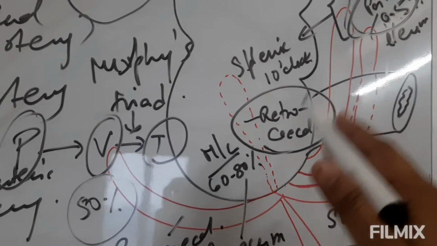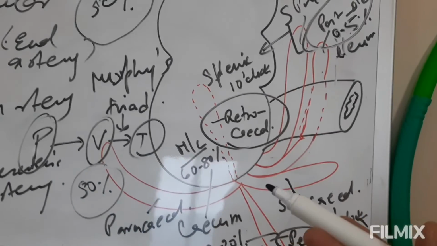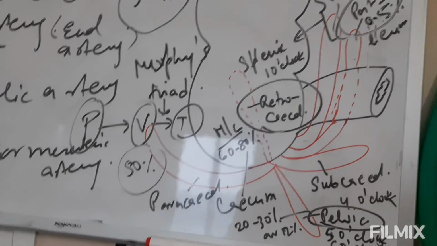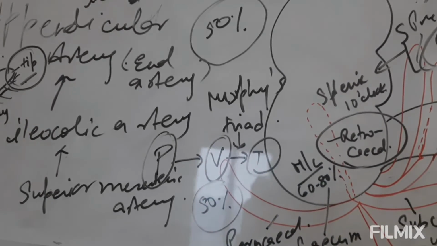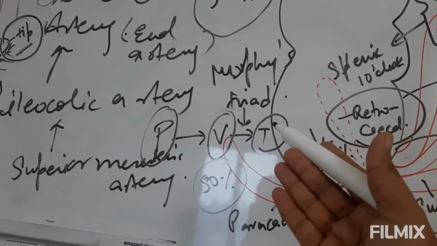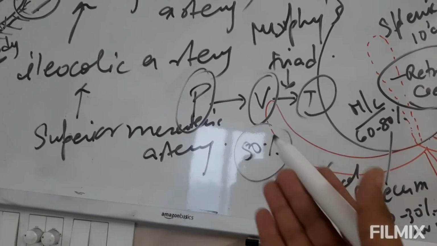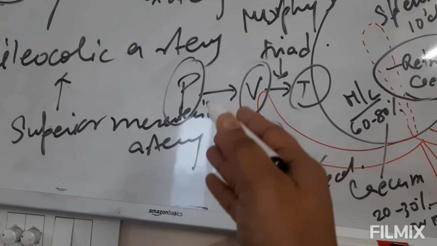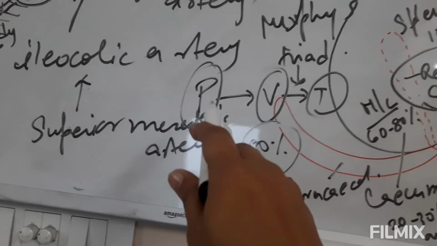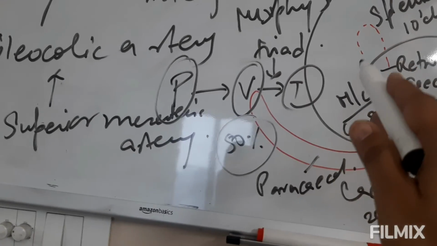Now, because of these various positions of the appendix, the presentation of acute appendicitis varies from person to person. Now, coming to the MCQ point of view, here you have so many MCQs. Number 1, what is Murphy's triad? You will get pain, and this pain is a classical shifting type of pain. The pain occurs in the periumbilical region and shifts towards the right iliac fossa. The pain will be followed by vomiting, and the vomiting will be followed by temperature.